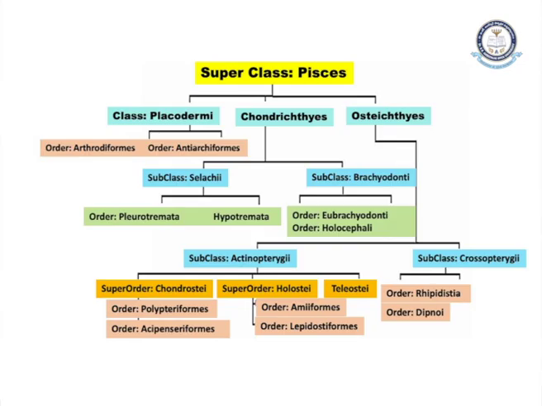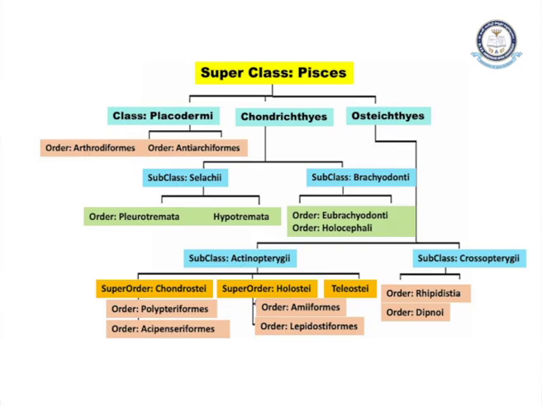The subclass Bradionti is divided into the orders Eubradicodonti and Holocephali. Coming to the Osteichthyes, that is the bony fishes, it is divided into two subclasses, that is Actinopterygii and Crossopterygii. The Actinopterygii has three superorders, they are Chondriostei, Holiostei and Teleostei. The Chondriostei has two orders, that is Polypteriformes and Acipenseriformes. The superorder Holiostei has two orders, they are Emiliformes and Lepidosteriformes. And the other superorder is Teleostei.